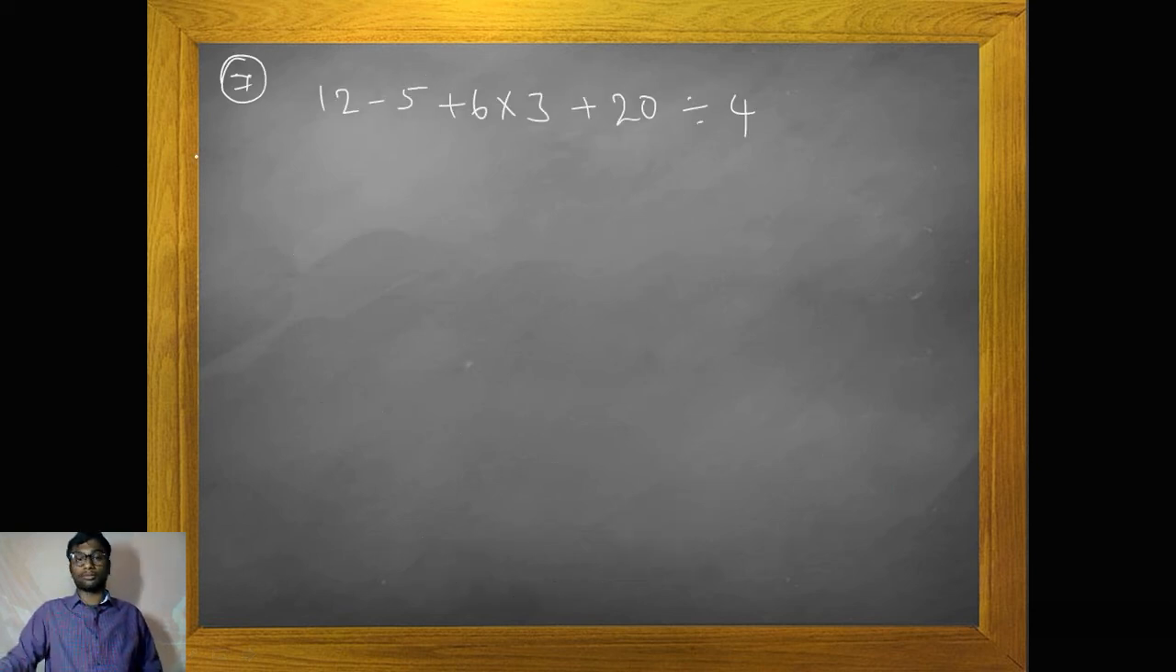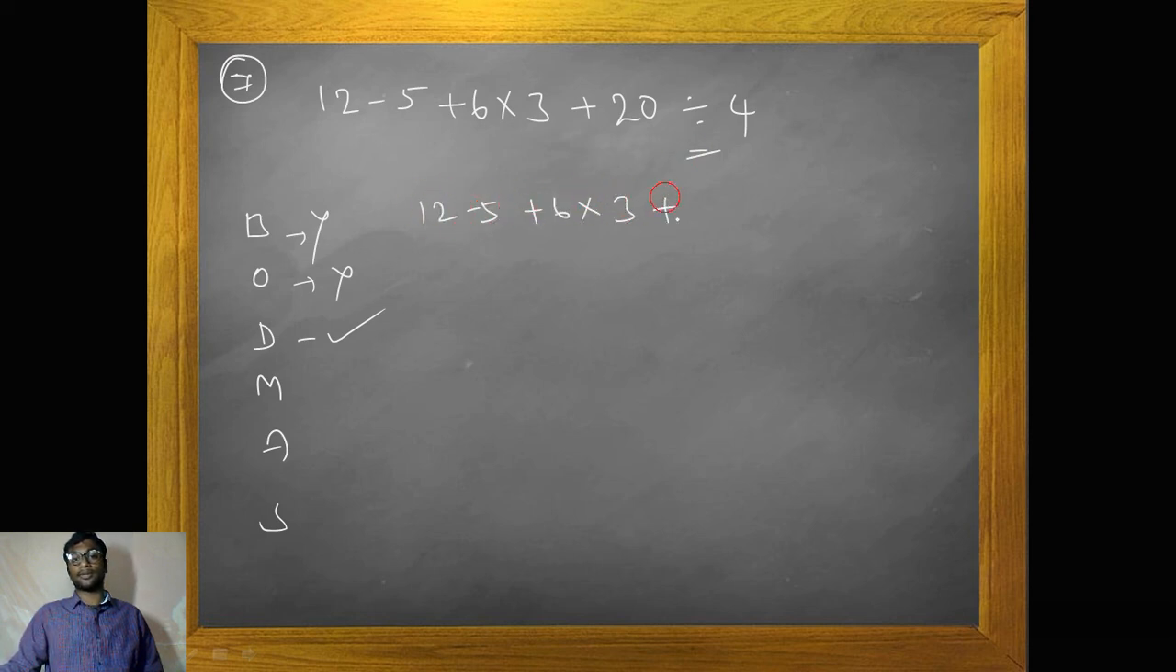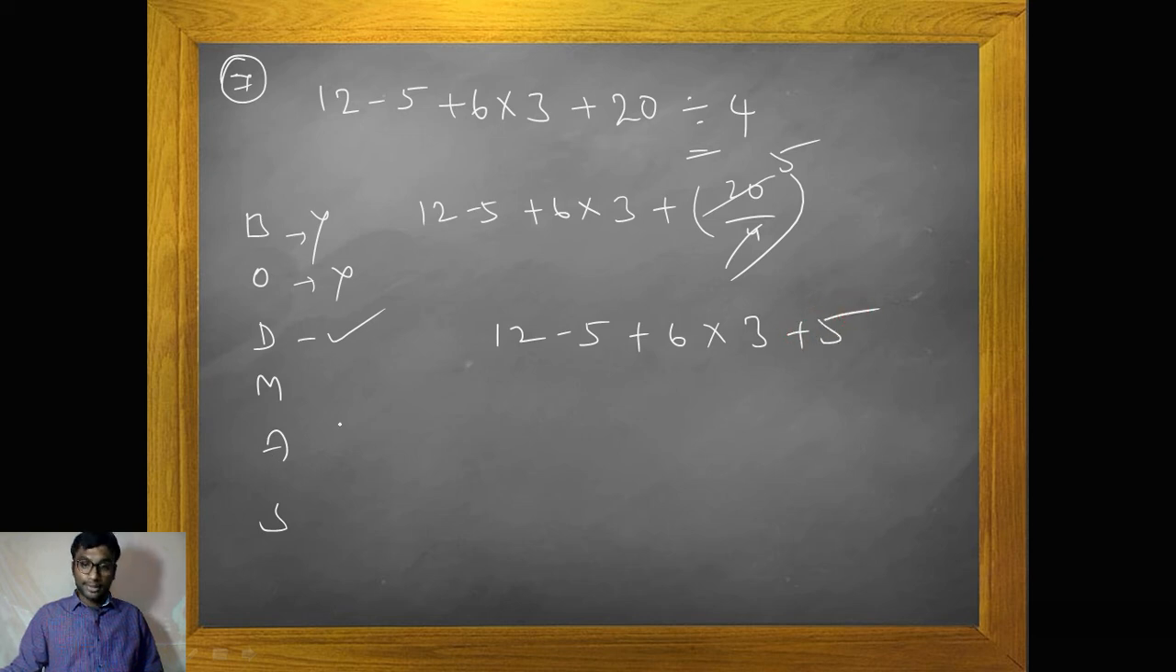Yeah. Now 12 minus 5 plus 6 into 3 plus 20 divided by 4. Try to understand. You go with the principle of BODMAS. No brackets. We don't have any brackets. We don't have any off. We have a division. Yes. How many divisions do we have? A single division. So 12 minus 5 plus 6 into 3 plus 20 divided by 4. 20 by 4, 4 ones are 4, 5s are 20. 12 minus 5 plus 6 into 3 plus 5, isn't it?